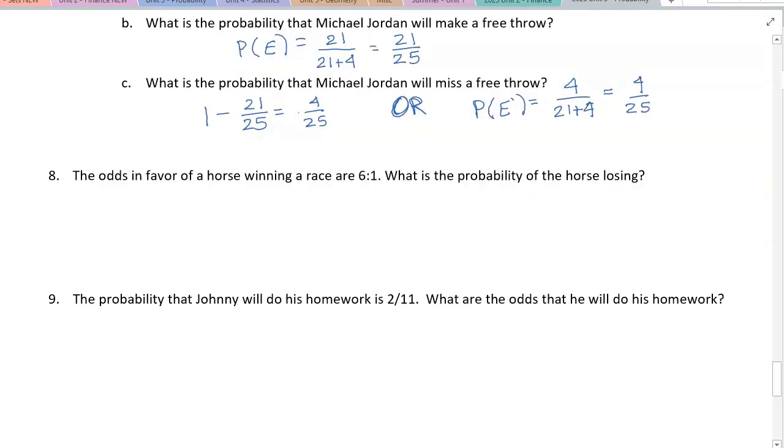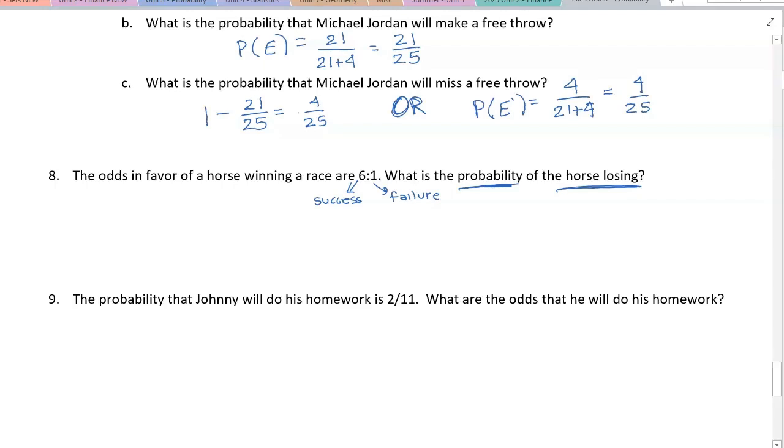The next problem said the odds in favor of a horse winning a race are 6 colon 1. So since it's odds in favor, this is going to be the success. This is going to be the failure. What is the probability of the horse losing? Okay, we got a couple things going on here.